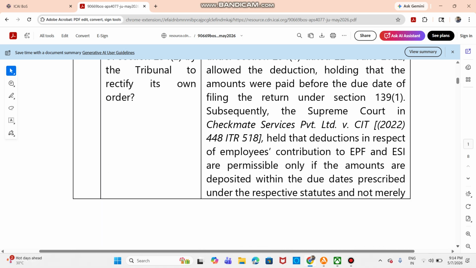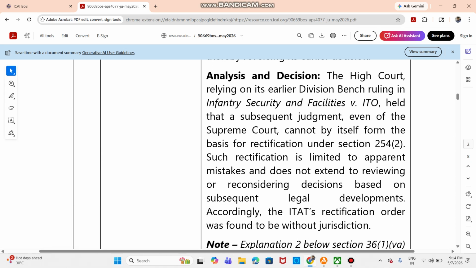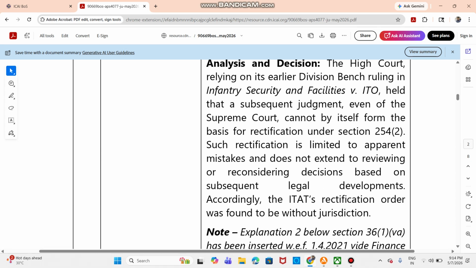So what are the key terms you are expected to reproduce in this? Based on the High Court, if possible, try to reproduce these cases which are very handy, relying on its earlier division bench ruling, that is Infantry Security and Facilities v. ITO. So they held that a subsequent judgment, even of the Supreme Court, cannot by itself form the basis for rectification under section 254(2). Such rectification is limited to apparent mistakes.